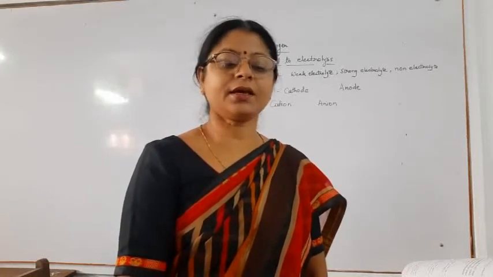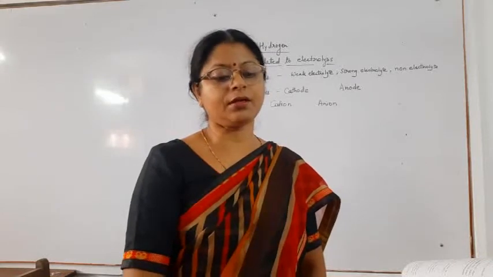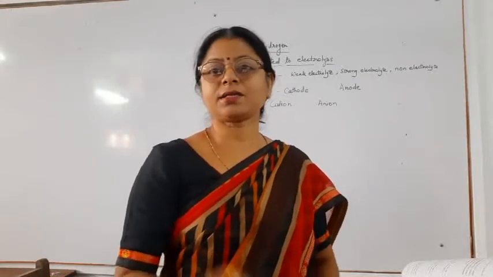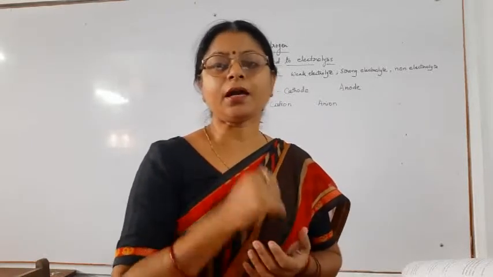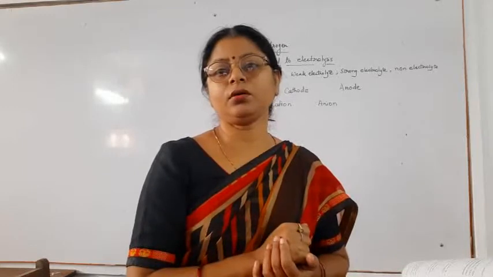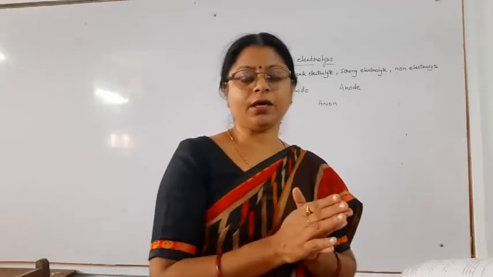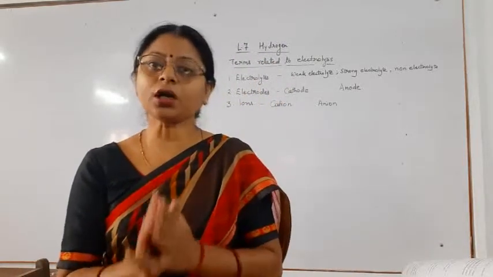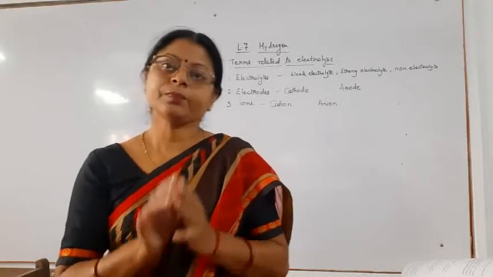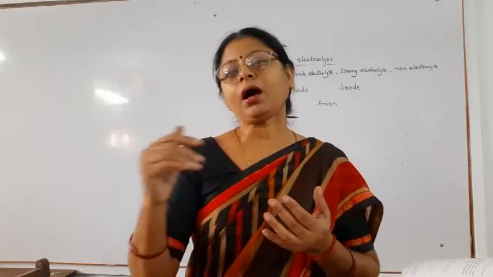For example, acetic acid, ammonium hydroxide, ammonium acetate. Acetic acid is an acid, ammonium hydroxide is a base and ammonium acetate is a salt. So when we pass the electric current through these electrolytes, they dissociate, but dissociation is not complete. Means in their solution, molecules are also present and ions are also present.